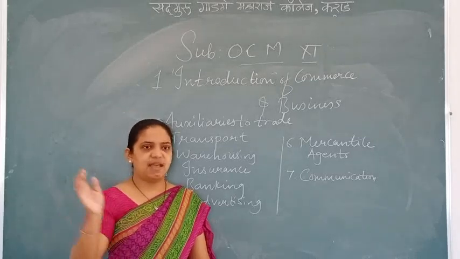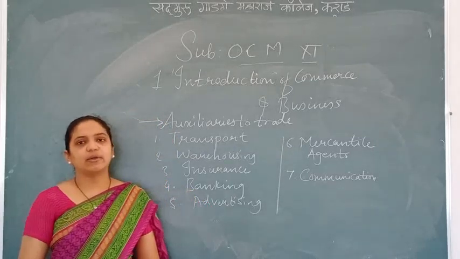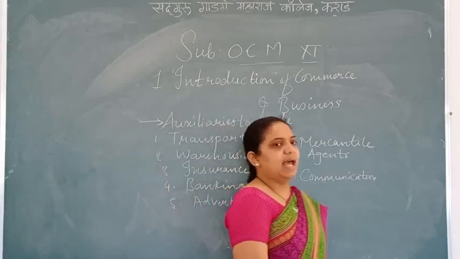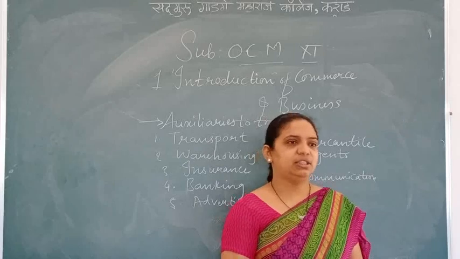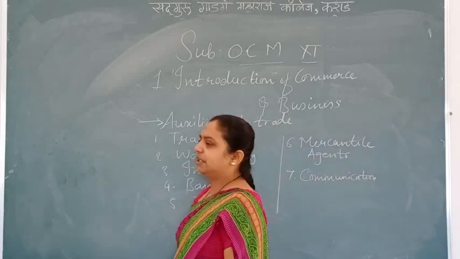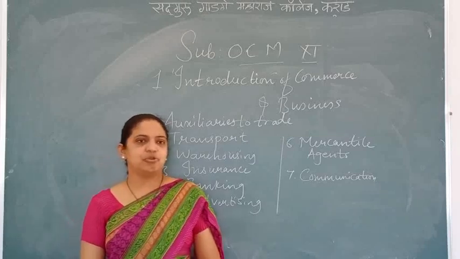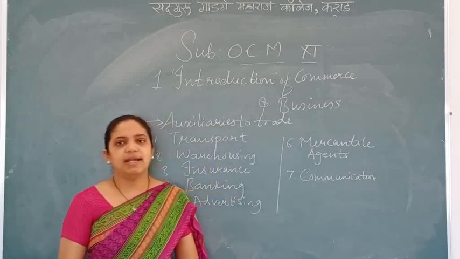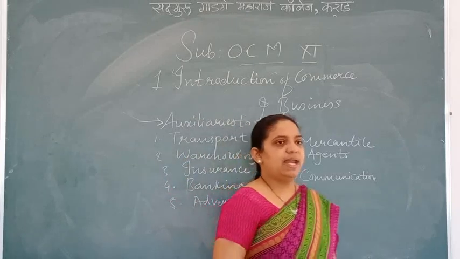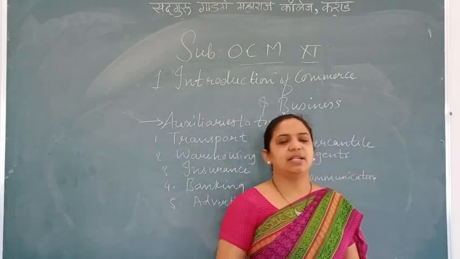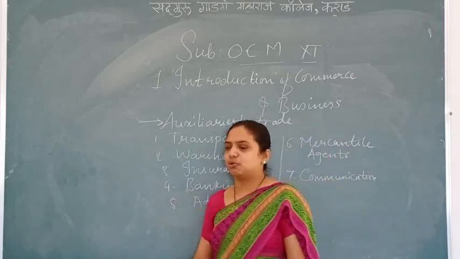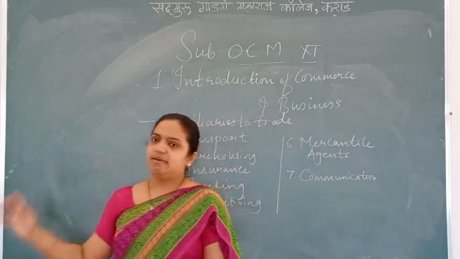Yes or no? This we have seen. Then we came to the second point, commerce. Commerce was divided into two parts. The first one was trade and the second one was auxiliaries to trade. We have seen the first part, trade. Trade was further divided into two parts: home trade and foreign trade. Home trade is also known as domestic trade or internal trade. When the trade is done within the boundaries of the country, that is home trade. In home trade, it was divided into two parts: wholesale trade and retail trade.